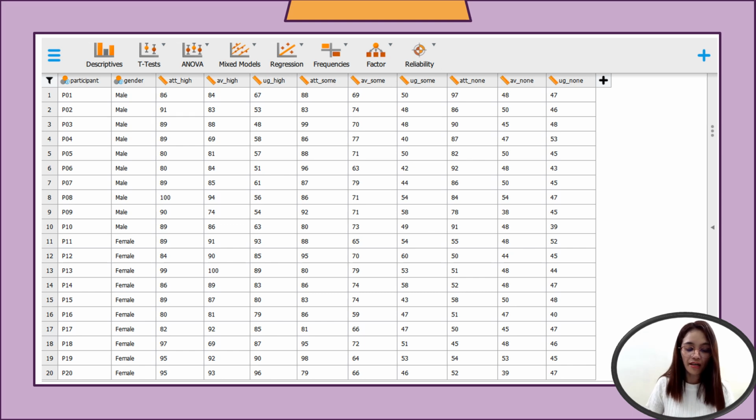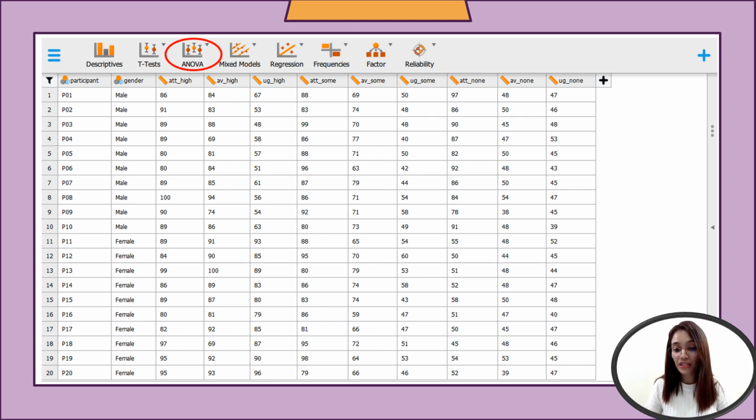Now after seeing the data loaded into JASP, you have descriptives, t-test, ANOVA, mixed models, regression, frequencies, factor, and reliability.